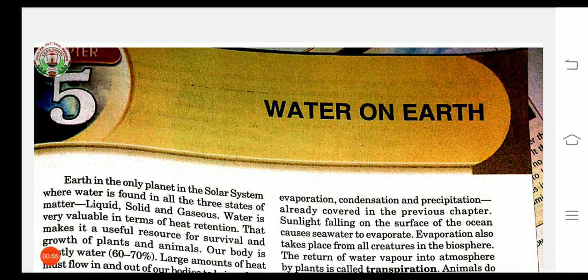Now this water is very valuable in terms of heat retention. The meaning of heat retention is the amount of heat of an object or material that can be stored over time. Our body contains 60 to 70% of water, so to maintain the temperature, a large amount of heat must flow in and out of our bodies.